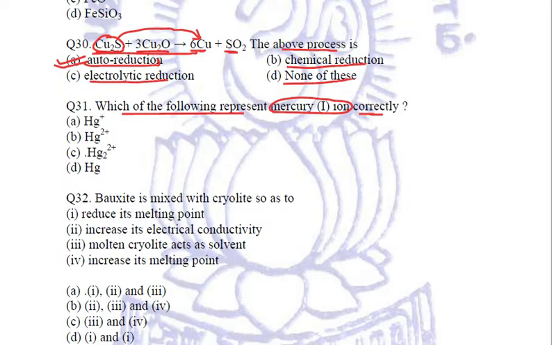The first option is Hg plus. Second is Hg2 plus. It cannot be. Second is Hg2 2 plus or Hg. Right answer is Hg plus. This is mercury 1 ion, right? Next question.